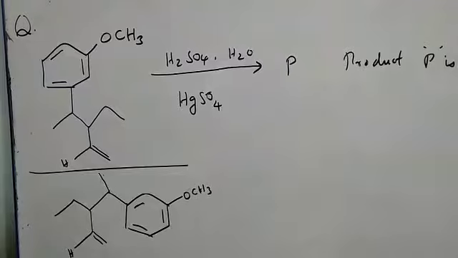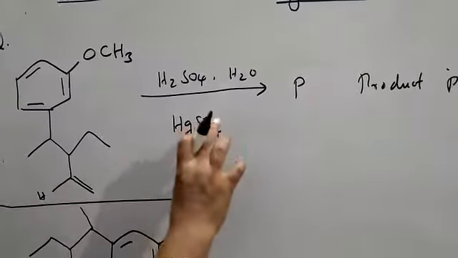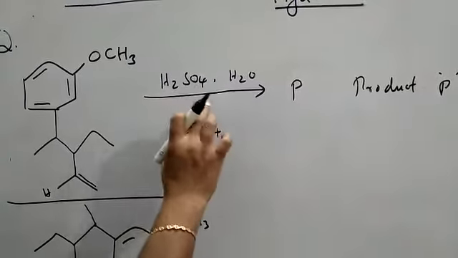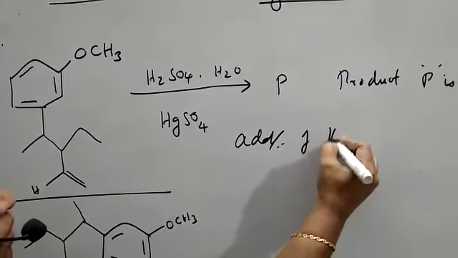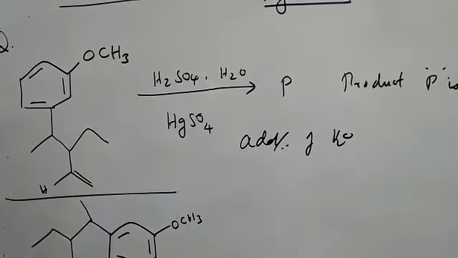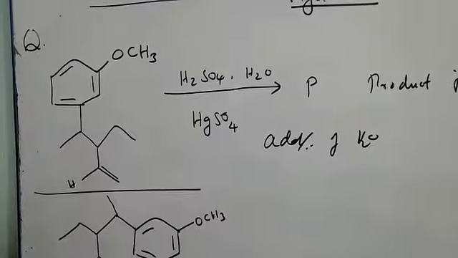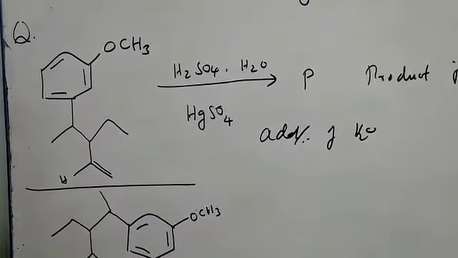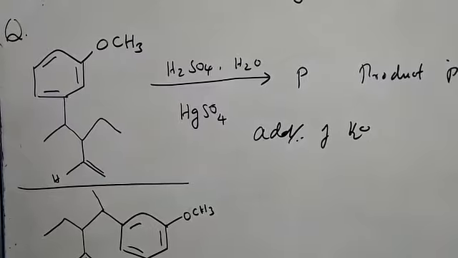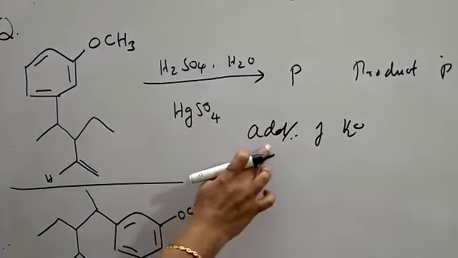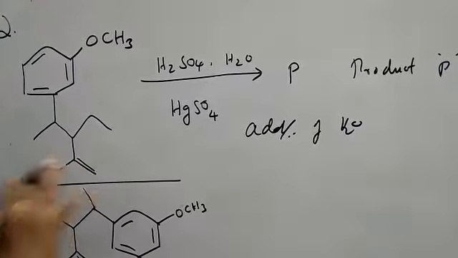Okay, already I told you regarding organic chemistry, the reagent is very important. What is this reagent indicating? It is the addition of water, or we can call it a hydration reaction. First you identify, then come and see the reagent. Where we can add water is only across the double bond. I told you it is the addition. Among the ring it is not possible. So this is the place we have to focus.